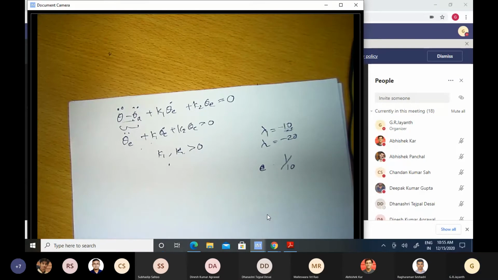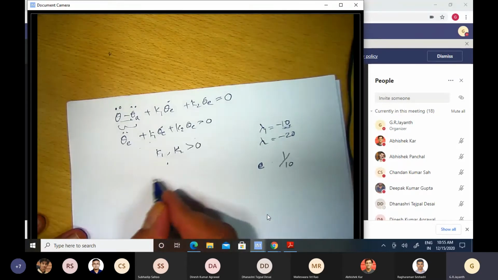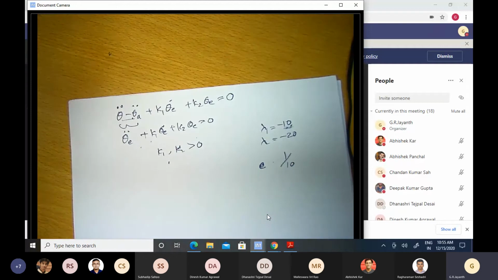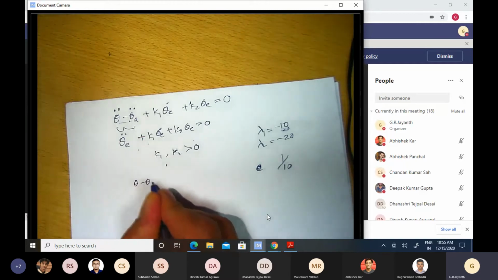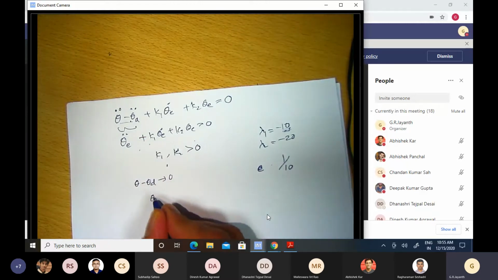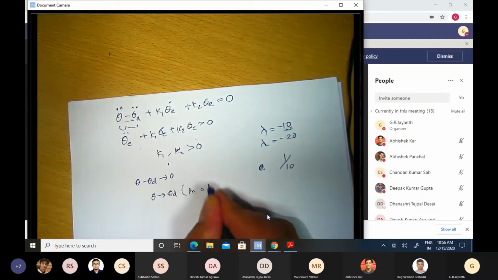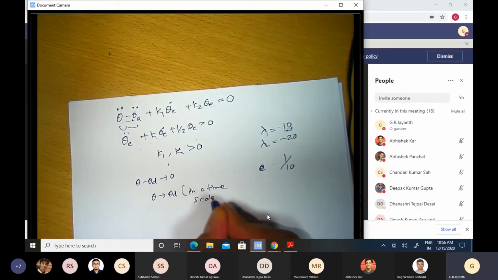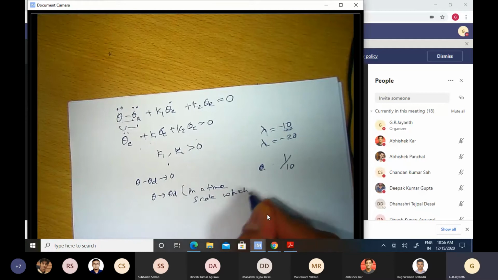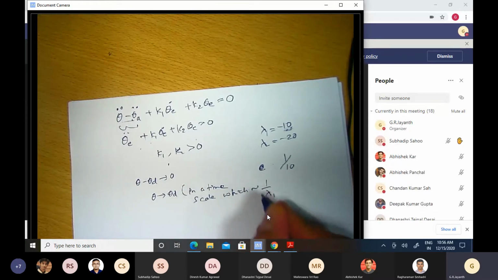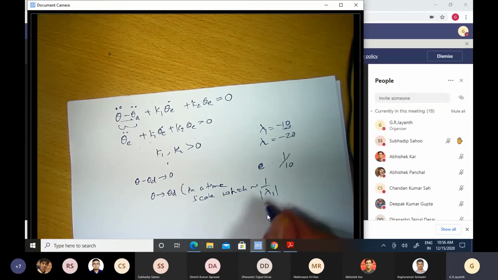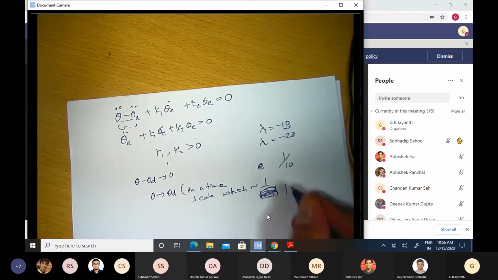So therefore, by doing pole placement, I can get the error dynamics to go to 0 at the desired rate, and from that I can make sure that even for that nonlinear system, I will get theta minus theta d to go to 0, or theta goes to theta d in a time scale which is within our control, which is on the order of 1 by lambda 1, 1 by magnitude of real part of lambda 1.